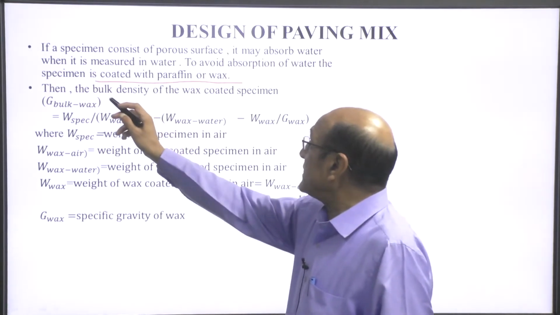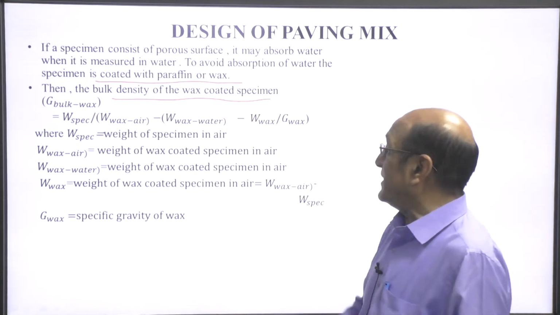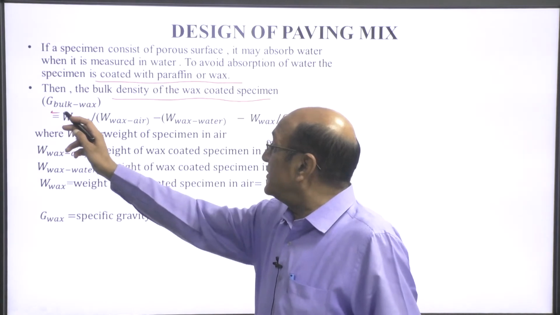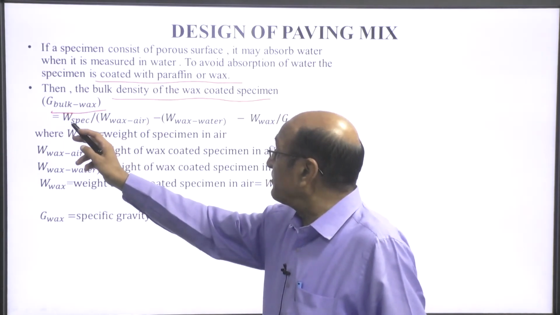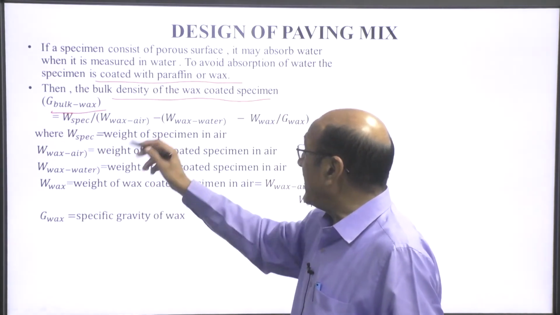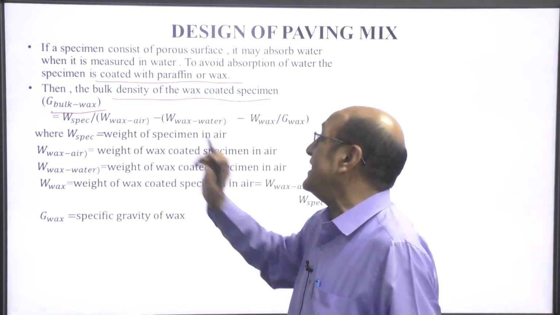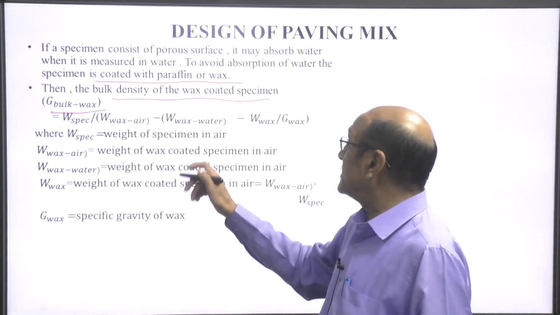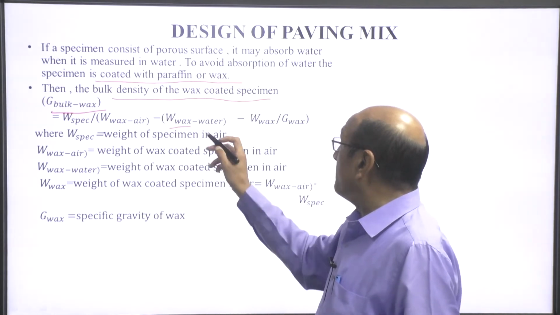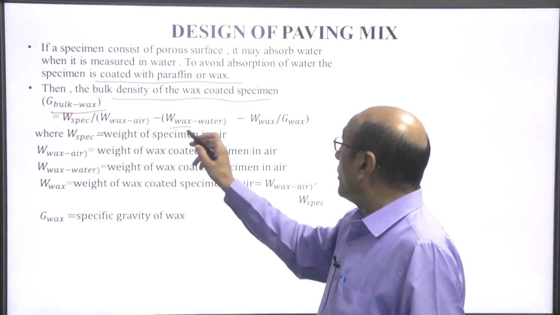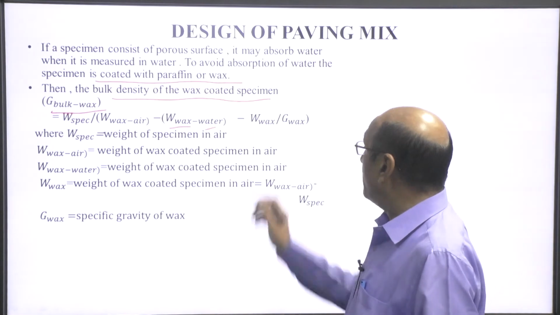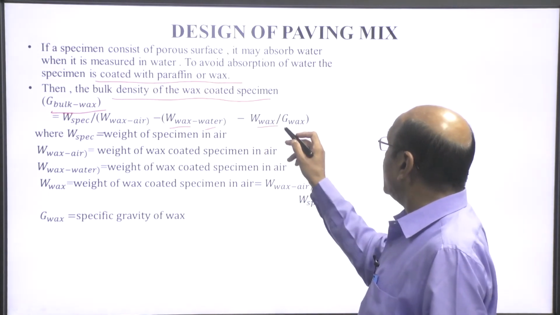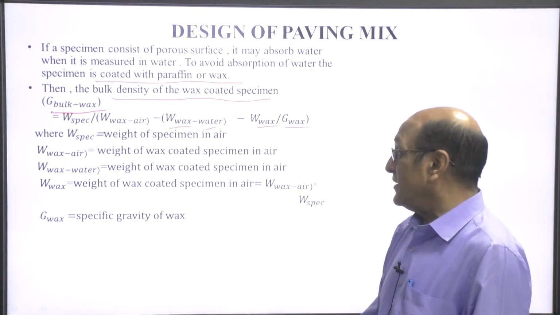So, then the bulk density of the wax coated specimen, G bulk wax, is weight of specimen divided by weight of wax coated specimen in air minus weight of wax coated specimen in water minus weight of wax by specific gravity of the wax.